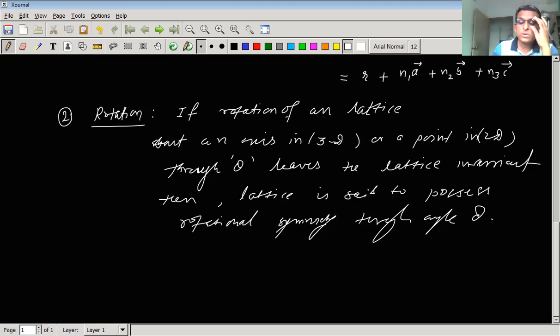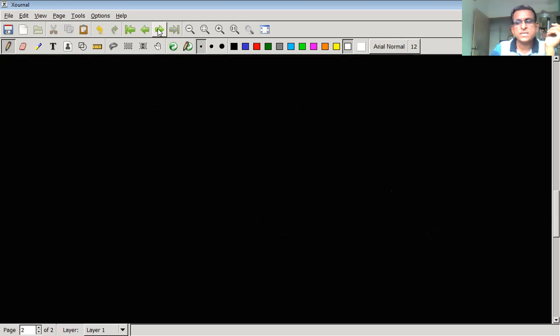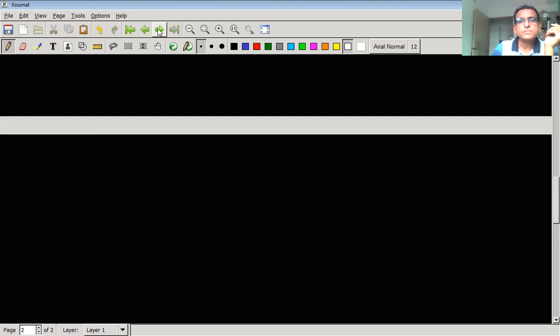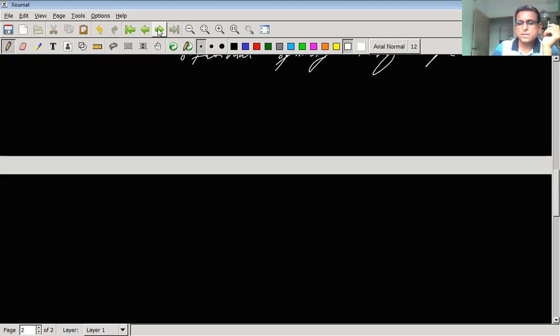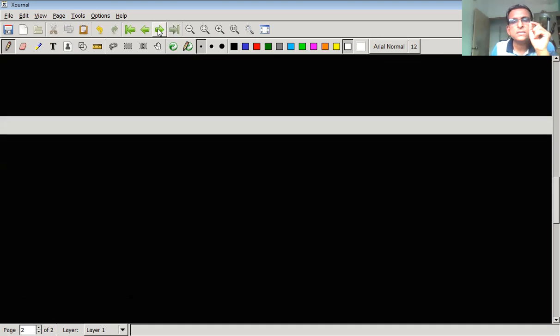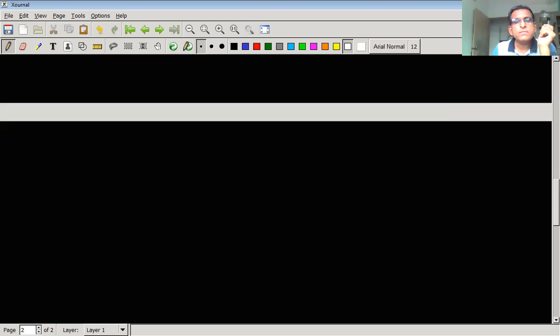So we can say all bodies possess rotational symmetry through an angle of 360 degrees. This tells us that the integral values of theta, that is n theta, should be equal to 2 pi.